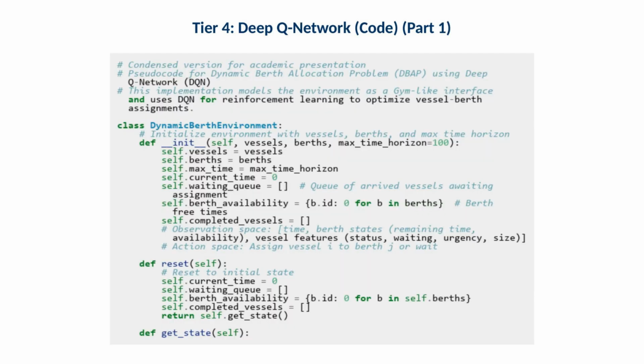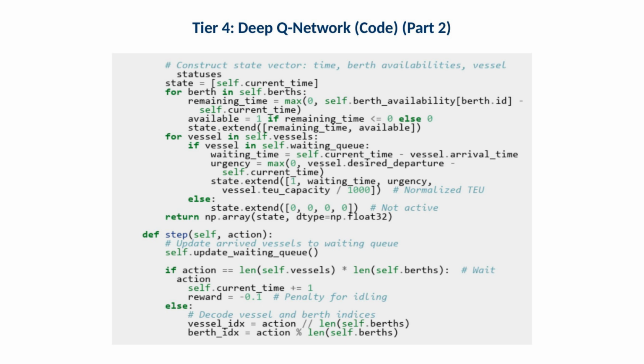This code section defines the environment state and the waiting queue mechanism. Operationally, the waiting queue update is crucial. If arrivals are not added correctly, the agent will train on an unrealistic decision process. This section constructs the state vector from time, berth remaining time, berth availability flags, and vessel features. Operationally, normalization choices affect learning stability. For example, normalizing vessel size by 1,020-foot equivalent units keeps feature scales comparable.